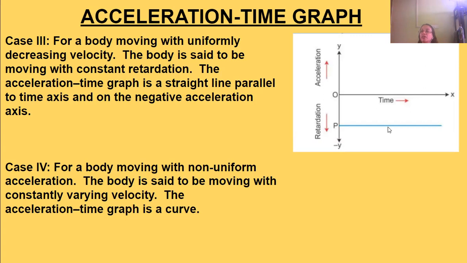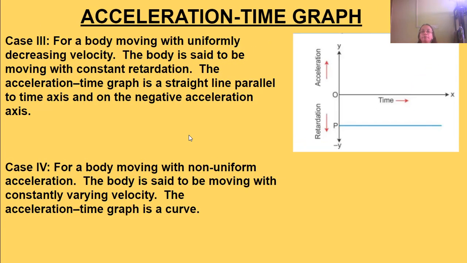You can see from the graph that in the first case it was coinciding with the time axis. In the second case, it was parallel to the time axis, but on the positive side. Now it is negative acceleration, so it will be below the time axis.